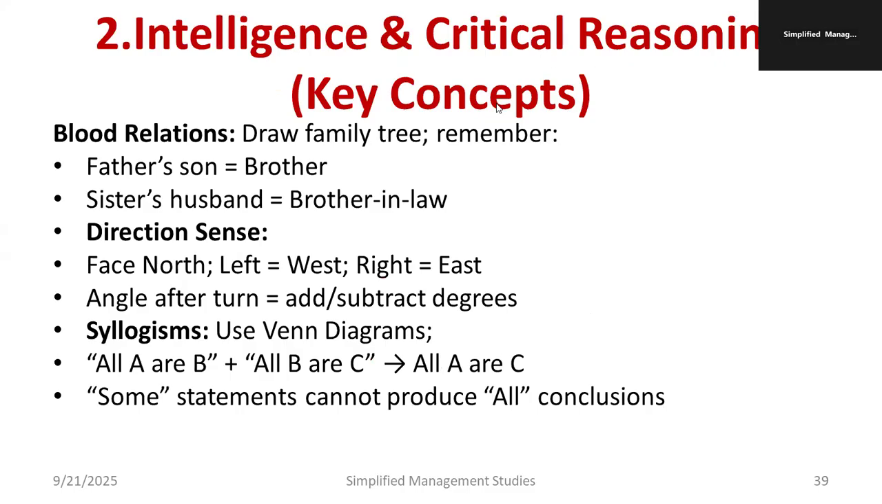Moving on to intelligence and critical reasoning, the key concept you are supposed to study is blood relation, which is very important for every type of examination. Better you study the family tree. Please remember the family tree. Similarly, father's son: who is father's son? Of course, it's brother. Sister's husband is brother-in-law. Likewise, try to point out these important relations, so accordingly you can complete the family tree, then reduce it. Ultimately, you can reach the answer.